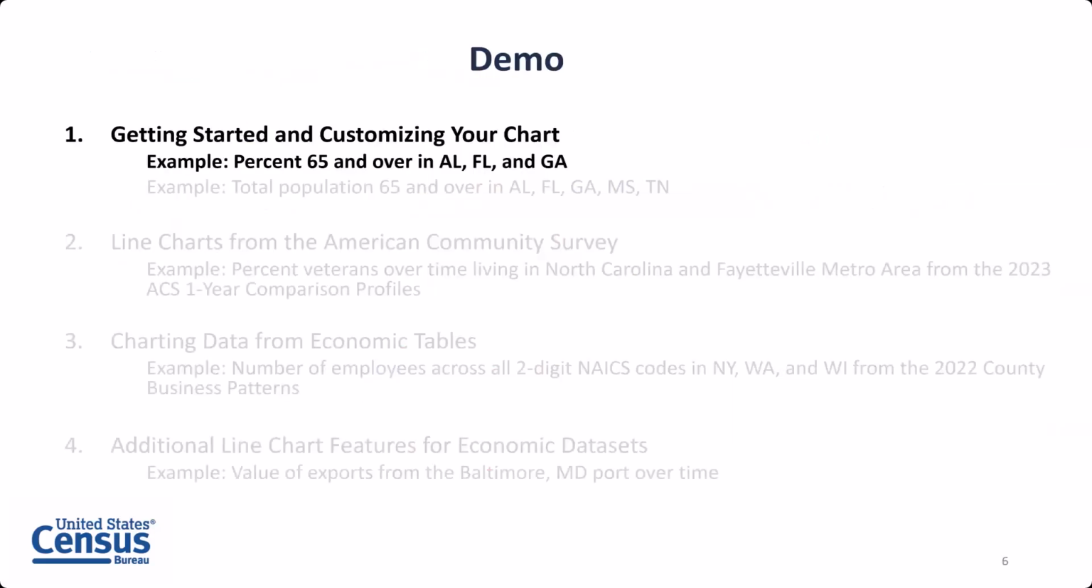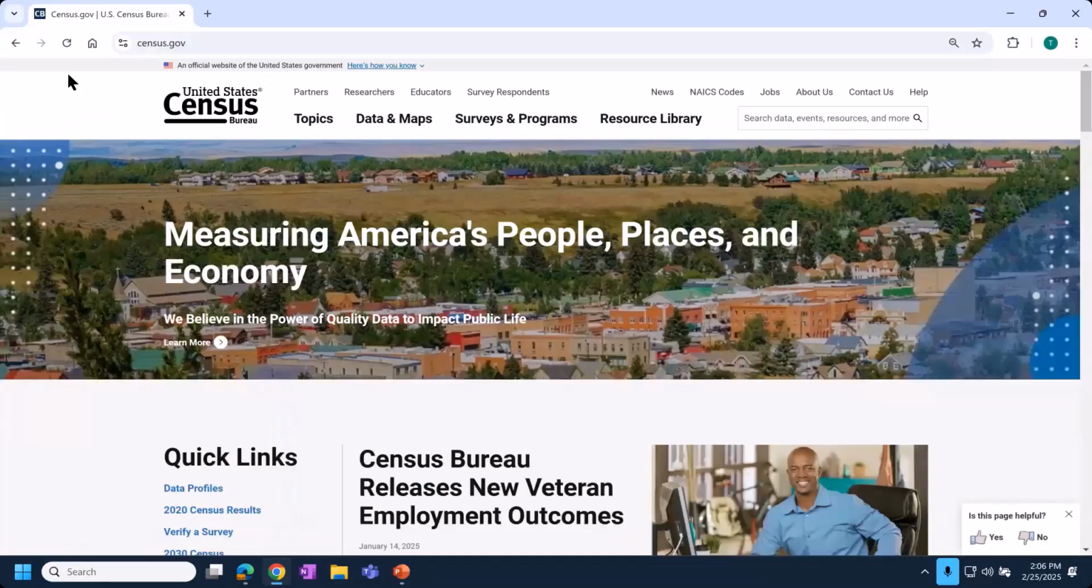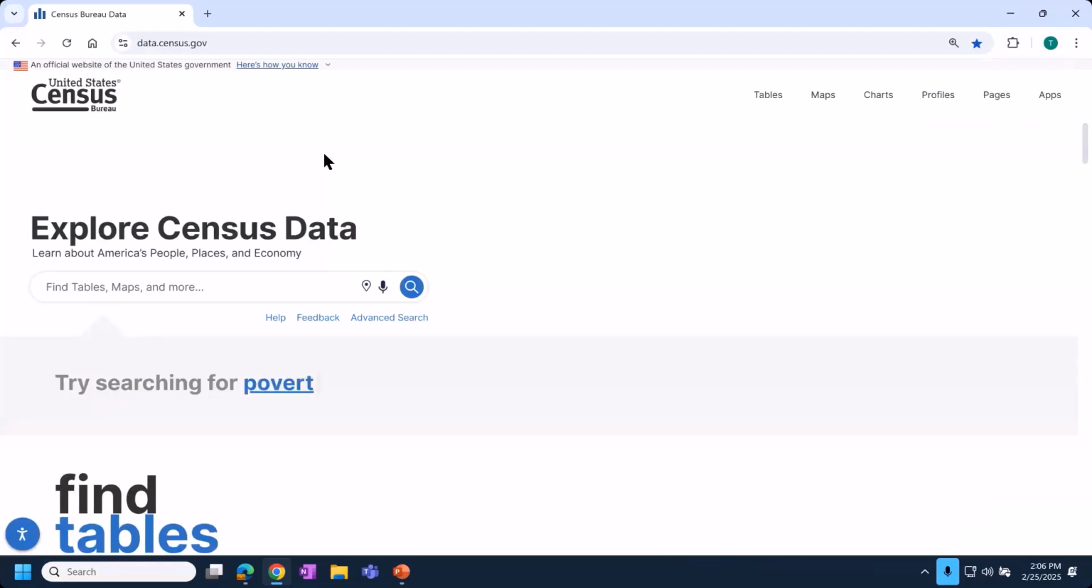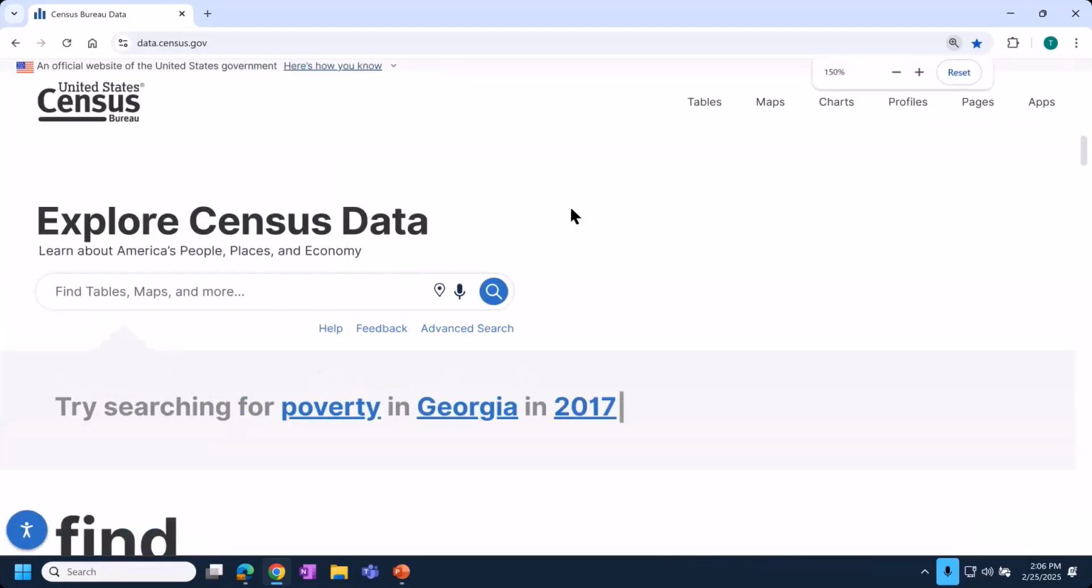For this example, we're going to make a chart showing the percent of people age 65 and over in 3 different states. I'm going to choose Alabama, Florida, and Georgia. So you'll want to get started by going to data.census.gov. And then I will go step by step through the search process. But we're going to be focusing primarily on charting and functionality.